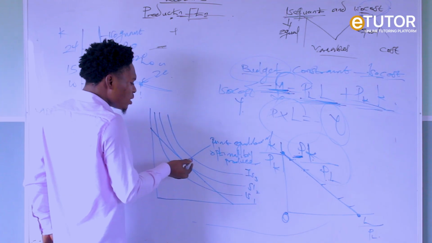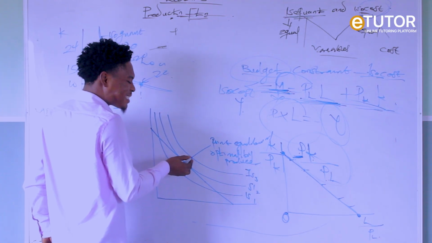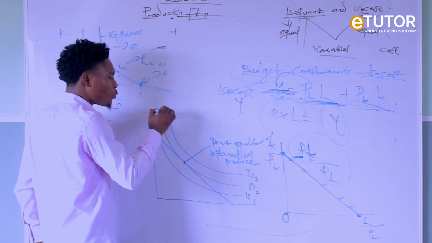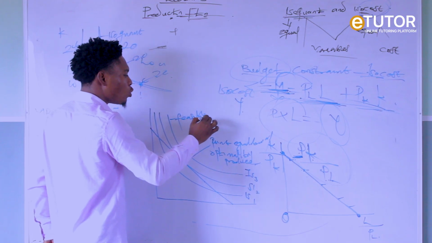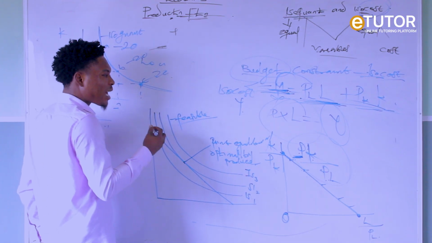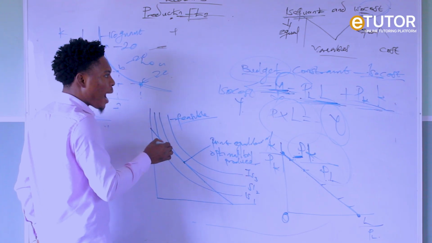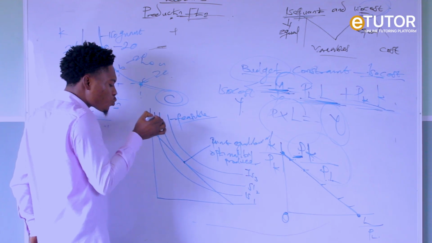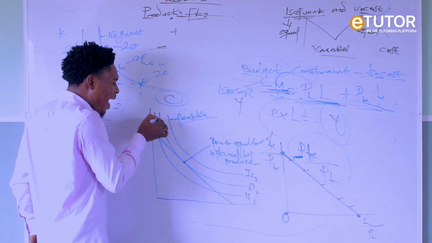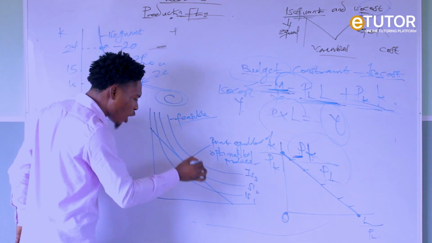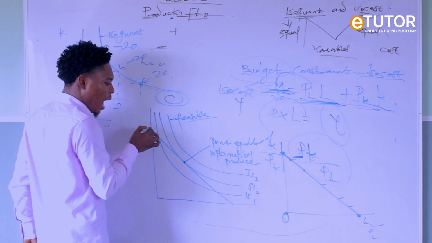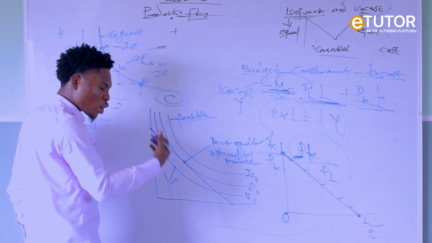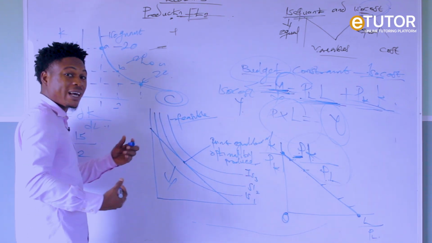Now, you see, any isoquant that extends beyond the isocost, it simply means that production at this point is not feasible. Why is it not feasible? Because we can only produce within our limited resources. So that is why we call this a constraint. This constraint shows the limit of our isoquant. You cannot produce beyond a curve that extends above our isocost. So the one below, it simply means the production is still very limited compared to what we can still produce.